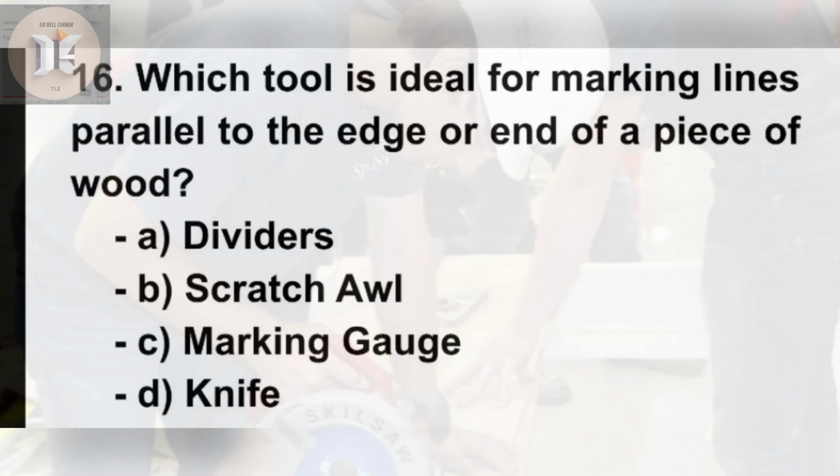16. Which tool is ideal for marking lines parallel to the edge or end of a piece of wood? A. Dividers. B. Scratch awl. C. Marking gauge. D. Knife.